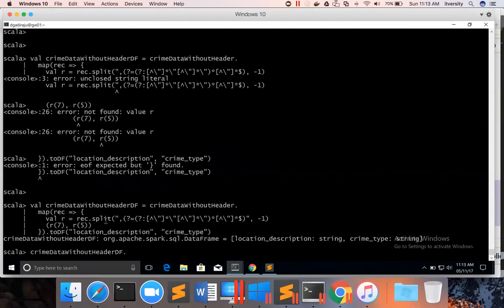And the reason why we are using this is there are records where data is enclosed in double quotes and a field might have a comma in its value. And if I do not use regular expression, then that field will be broken into multiple values and it can cause data issues. For that reason, we have to use regular expression.